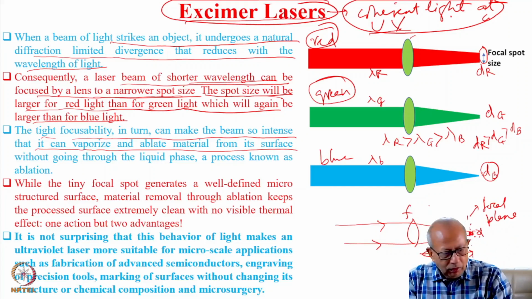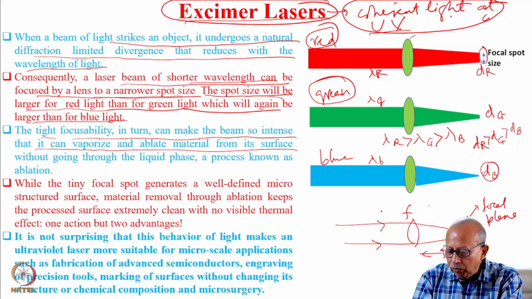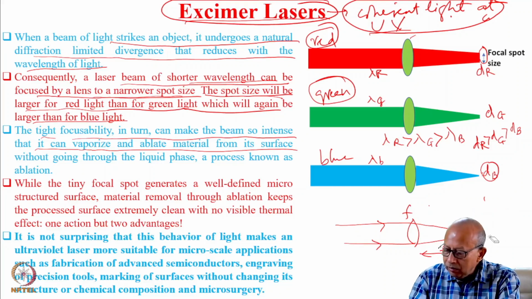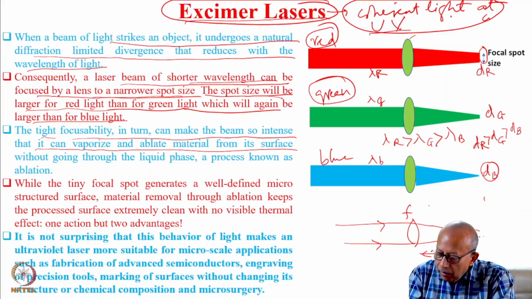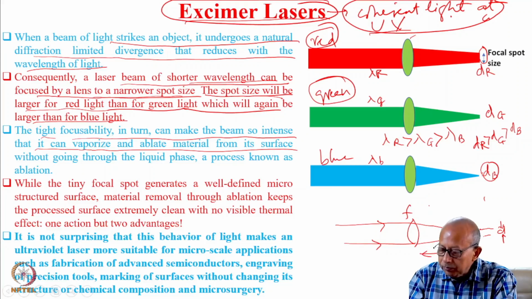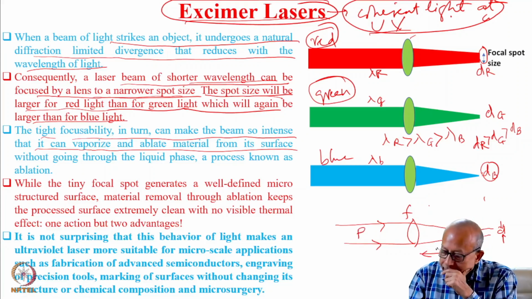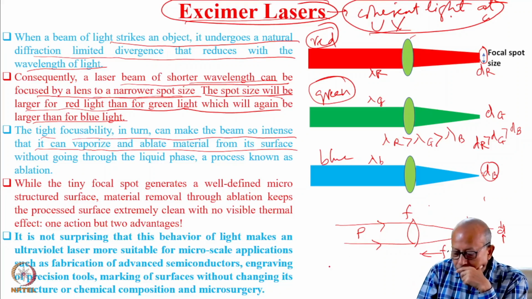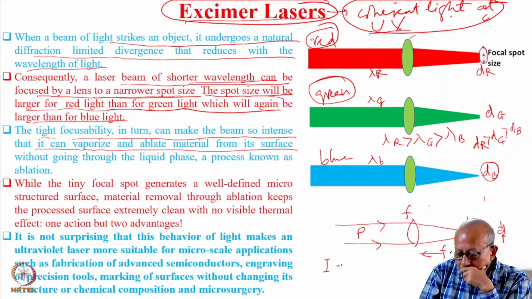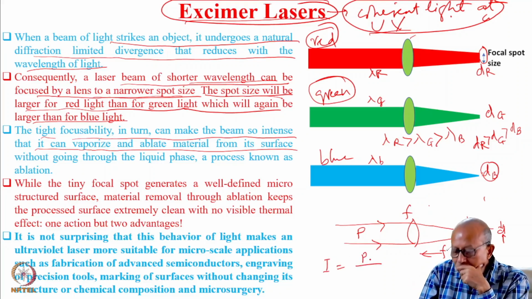Okay, now before we come to that, suppose the focal spot diameter is D, and suppose the power of the beam is P. So the intensity of this beam at the focal plane will be power per unit area.